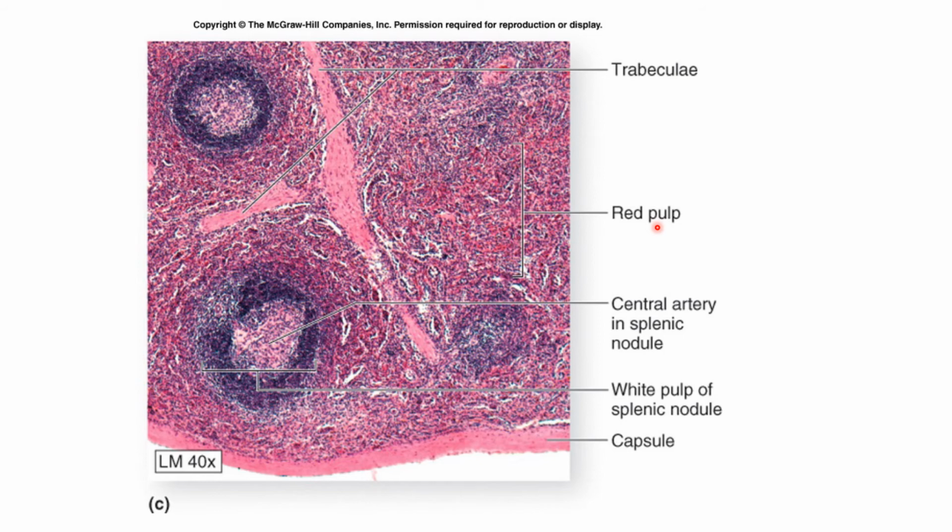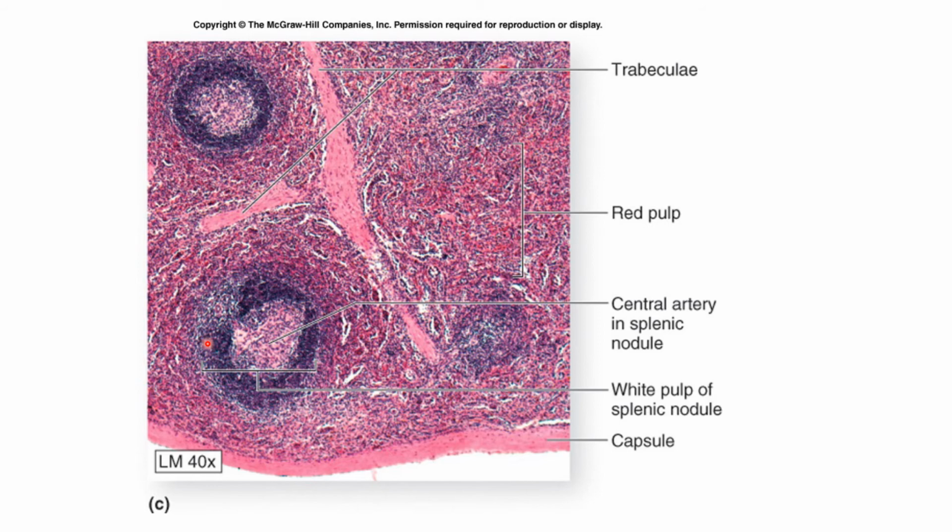The zone of red pulp immediately surrounding the white pulp is the Malpighian zone. This zone has a rich network of sinusoids. Numerous antigen presenting cells are found close to the sinusoids. So this is the red pulp and this is the white pulp.